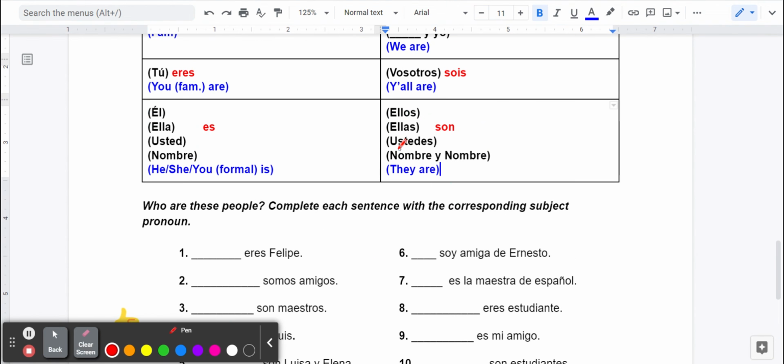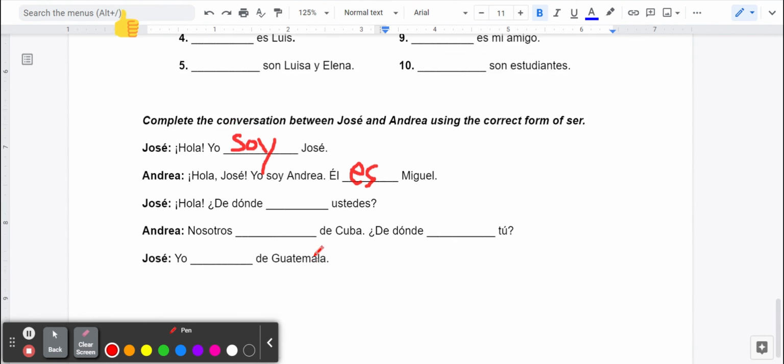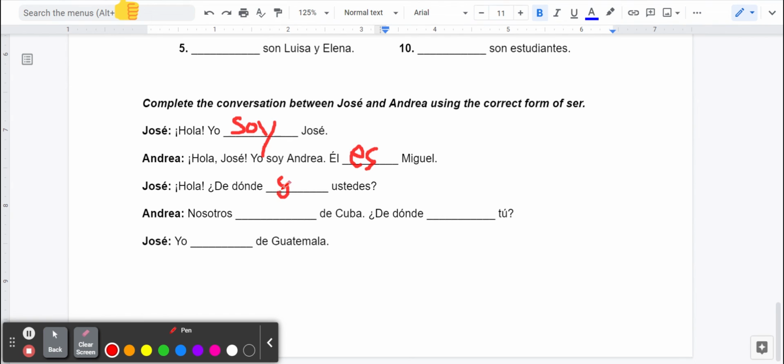Well, I go up here and I find ustedes, and ustedes is paired with son. Now, you'll notice that in this one, the subject was after the blank. In questions, the subject is always after the verb. So that's why you have to pay attention to that with questions. Son.